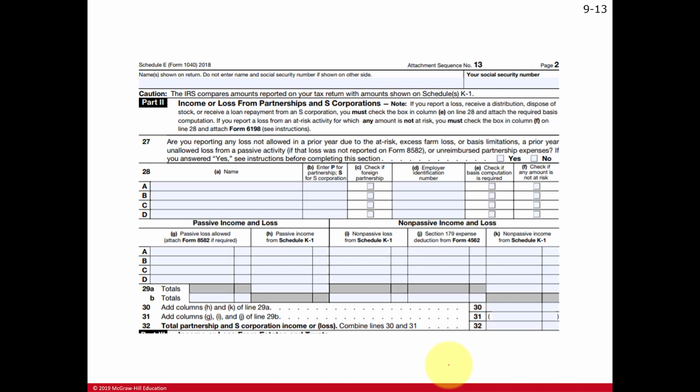And when the partner receives their K-1, back on their 1040 form they're going to attach a Schedule E to report their share of the ordinary business income. So here is the name of the partnership. It's a partnership versus an S corporation, which we'll talk about a couple chapters from now, and whether or not we need to calculate the basis computation in case there's distributions in excess of the basis.